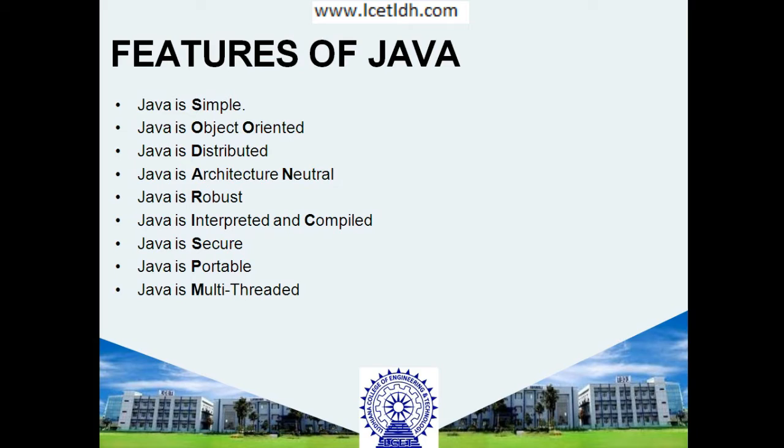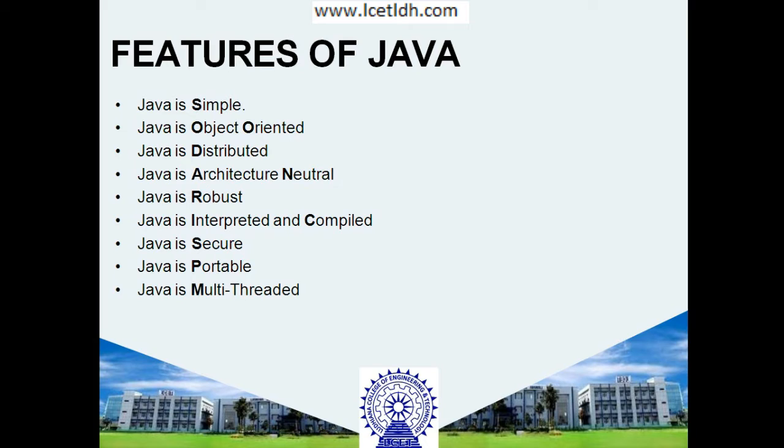Its speed is quite high. If I'm talking about C, you only compile the language, but in Java, you compile and also interpret the language. It's more secure, as the whole interpretation of the program is done by the JVM only. Moving to the next, it's portable. Suppose you have made a program on Windows only and you want to run that program on Mac operating system or Unix operating system, you would be able to do that as well.